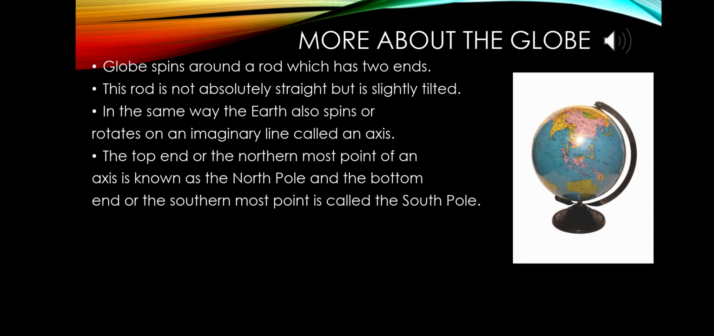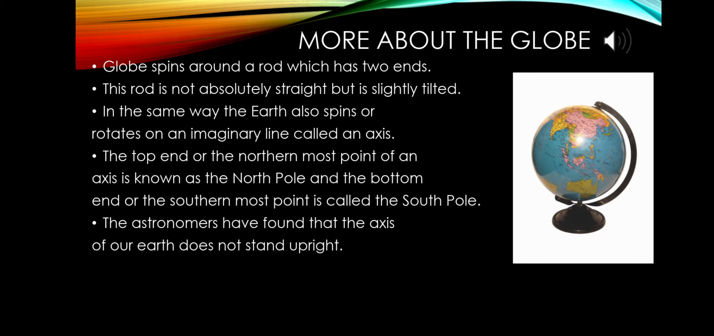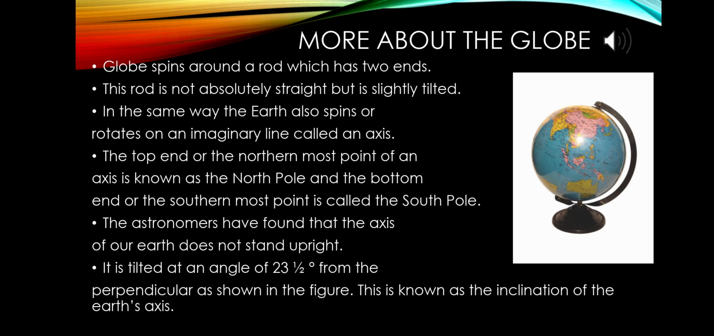After that, astronomers have found that the axis of our earth does not stand upright. It is tilted at an angle of 23.5 degrees from the perpendicular, as you can see in the picture. This is known as the inclination of the earth's axis because it is not in a straight position. It is slightly tilted at 23.5 degrees. That's why.